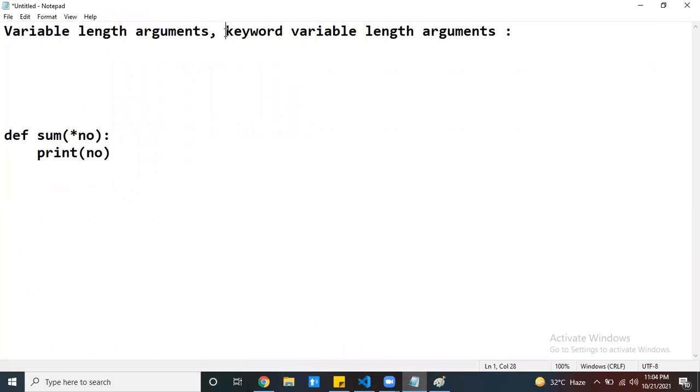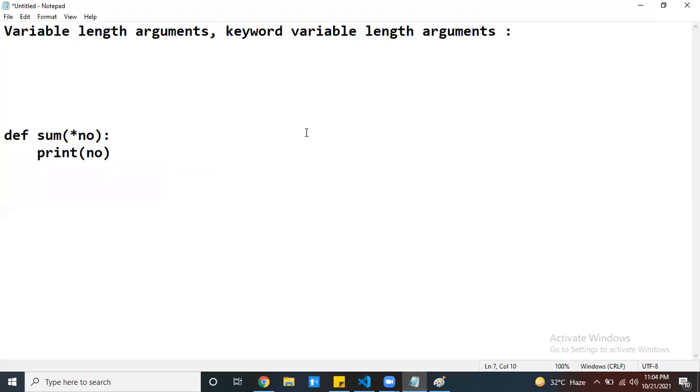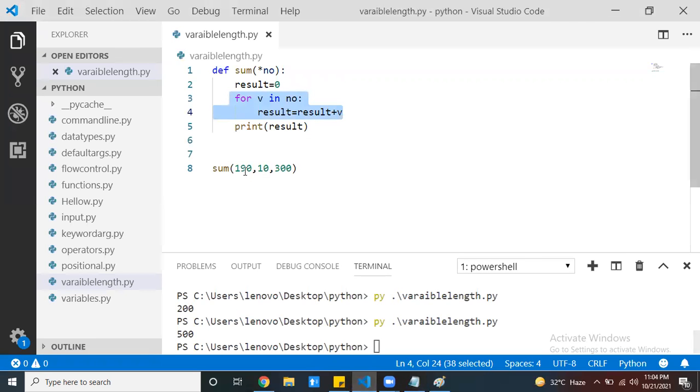The next one is keyword variable length arguments. Keyword variable length arguments we can hold with 2 stars. Where exactly can we use keyword variable length arguments? If you pass normal values like this, all these values are held by the variable length argument.